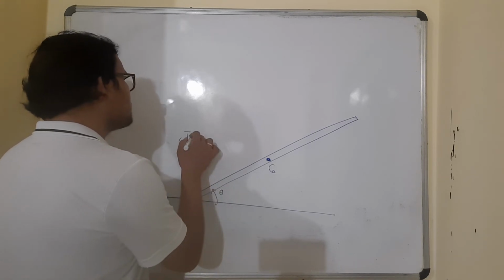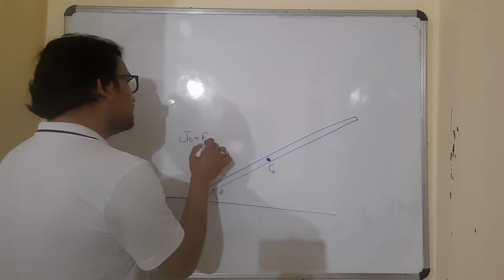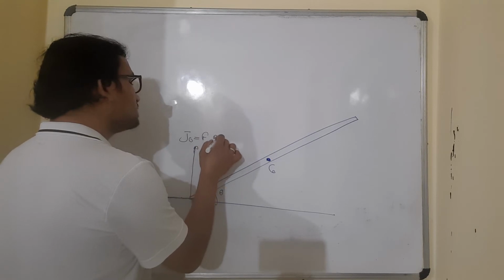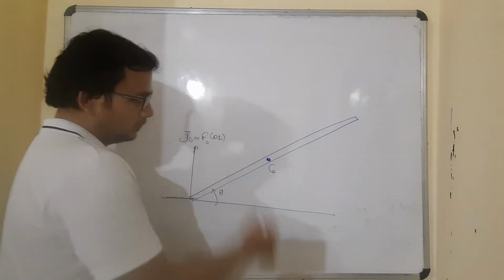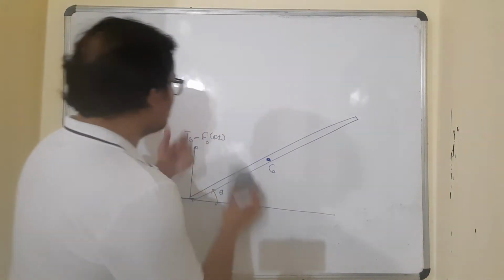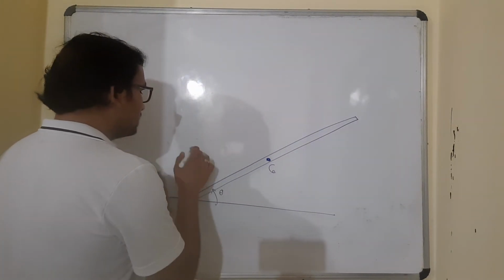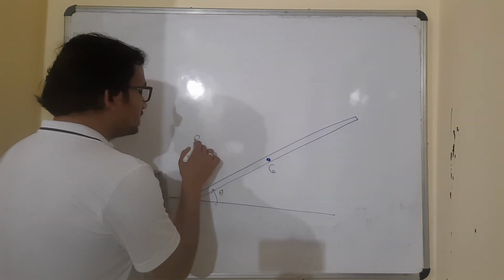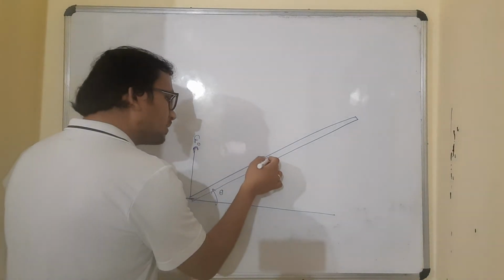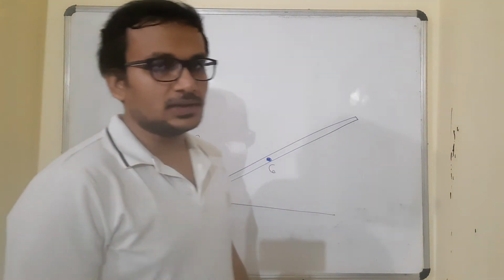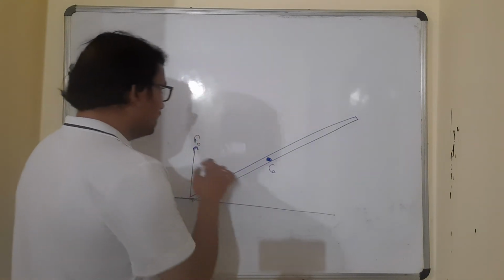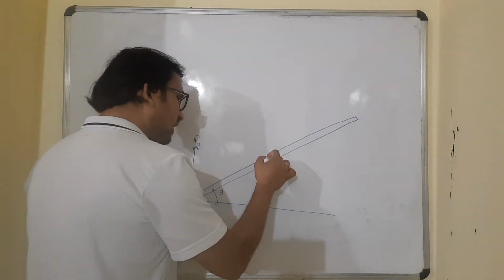Why? For the simple reason that linear impulse is force into time. If I say a force is acting here, do I have any torque about an axis passing through the center? Yes, of course there is a torque. There is a line of action of the force, and this is the axis.